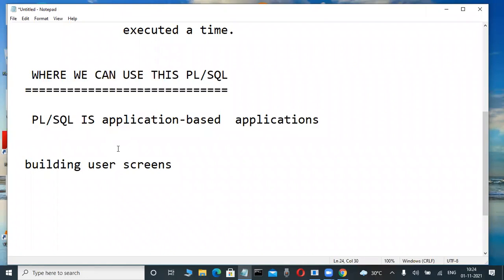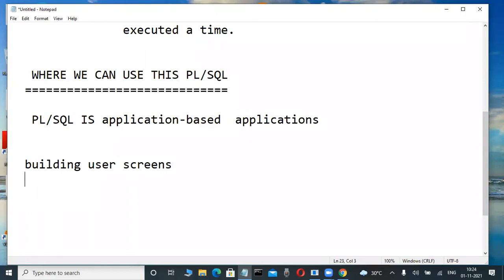Suppose Java, PHP, ASP.NET, these types of applications are used for developing web pages. In that case also, if you want to develop back-end logic for the web application side, then we are using procedures as a concept, and triggers as a concept. All those concepts we are using in PLSQL.